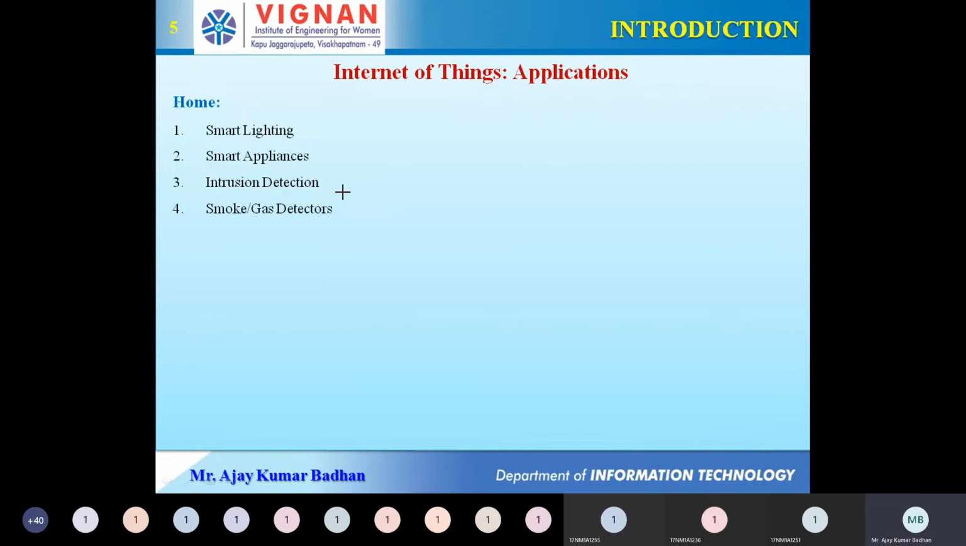Then intrusion detection. I already told you, in front of a door you will have some lock mechanism, and if an intruder tries to open it, immediately it will send an alarm. So that comes under intrusion.